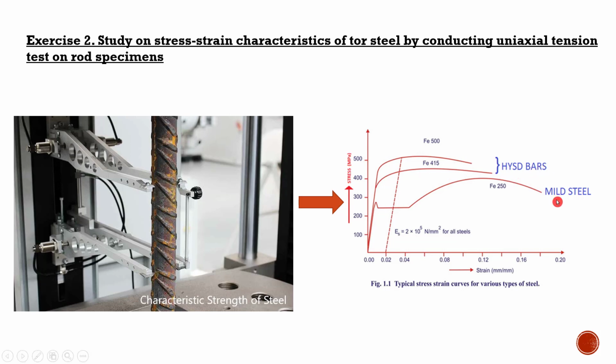So the difference between the mild steel and the high yield strength deformed bar will be tested, and we will notice that there will be a difference in behavior between mild steel and high strength bar, because basically the mild steel has more elongation and lower yield strength compared to the high strength bars.